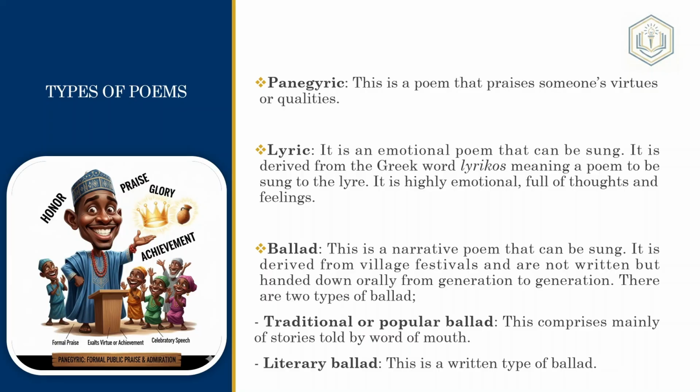Now, ballad. A ballad is a narrative poem that can be sung. It's derived from village festivals and is not written, but is handed down orally from generation to generation. So there are two types of ballad. We have the traditional or popular ballad, and we have the literary ballad. So a ballad is a narrative poem that can be sung, derived from village festivals, not written, but handed down orally from generation to generation.